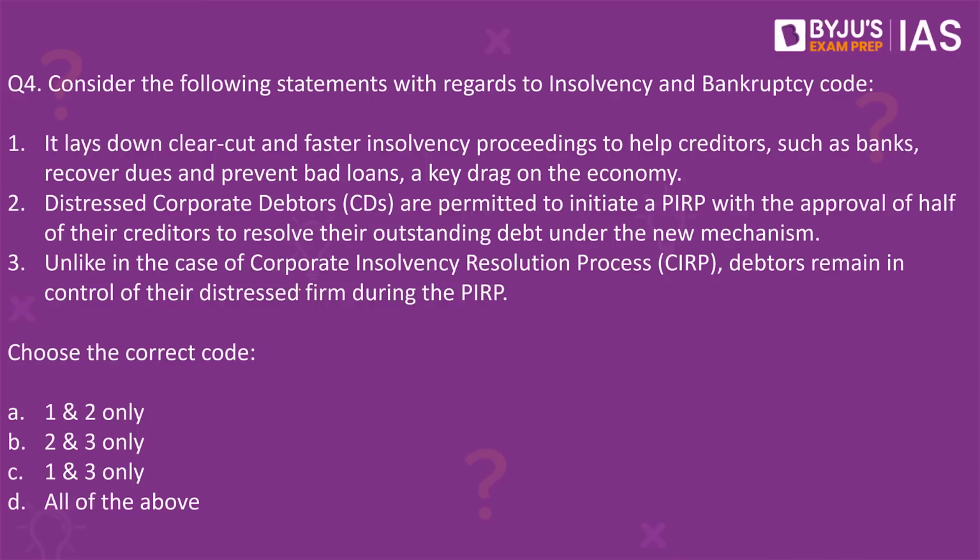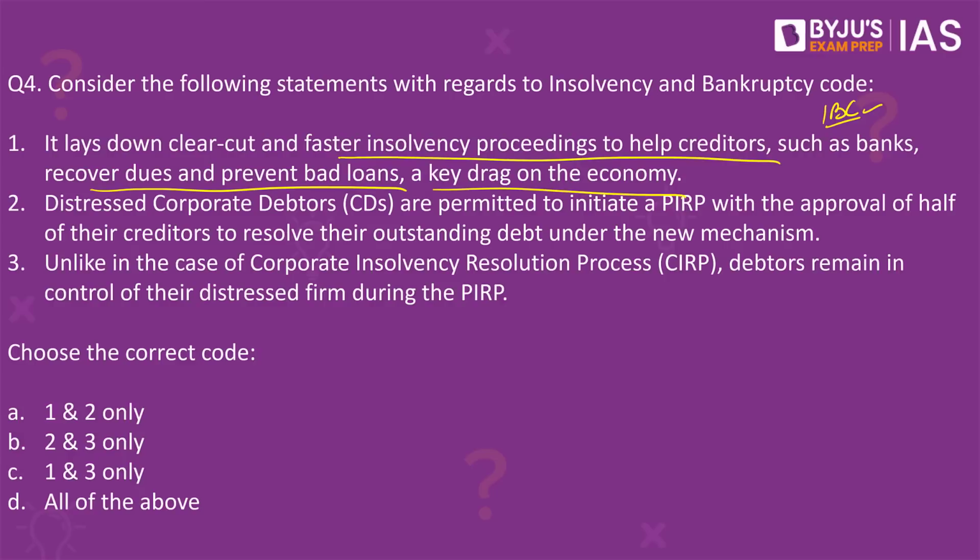Next, question number 4. Consider the following statements with regards to Insolvency and Bankruptcy Code, also called as IBC. Number 1. It lays down clear-cut and faster insolvency proceedings to help creditors such as banks recover dues and prevent bad loans, a key drag on the economy.